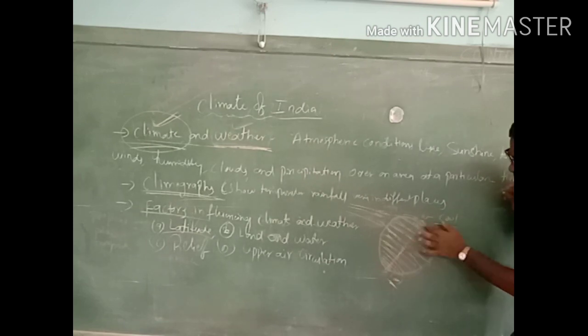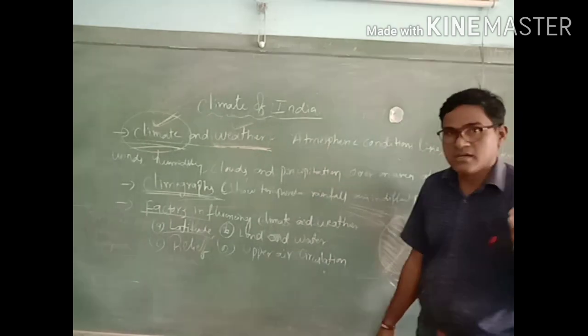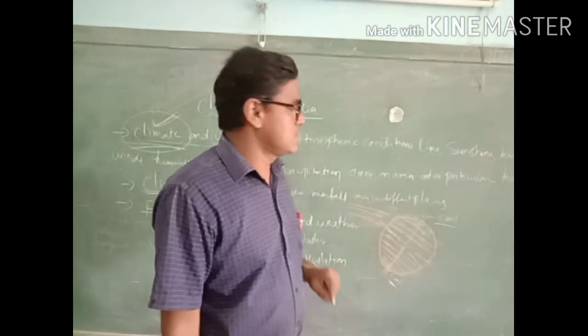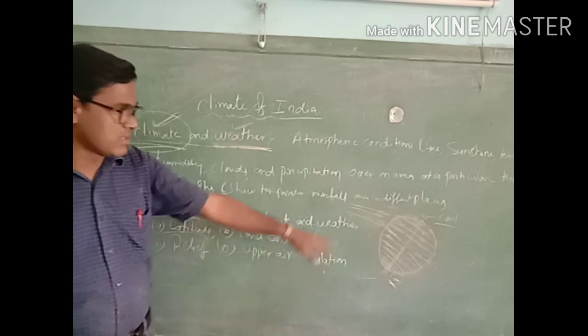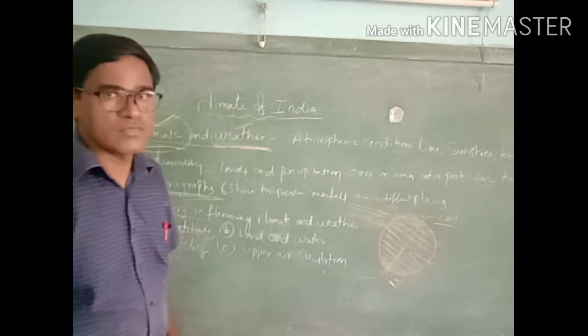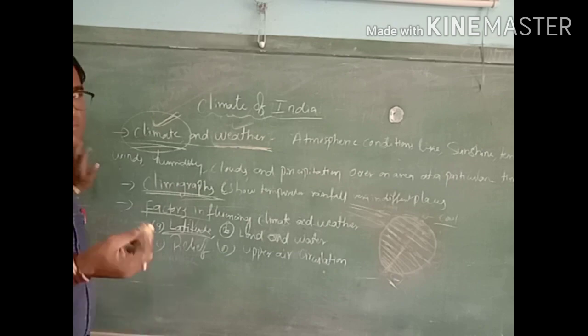So based on the latitudes, we can very easily decide whether a place is in the hot zone, cool zone or temperate zone. So latitude is one of the best indicators of the climate condition of any place or country on earth. I think you are very clear. Latitude is one of the main important influences on climate.